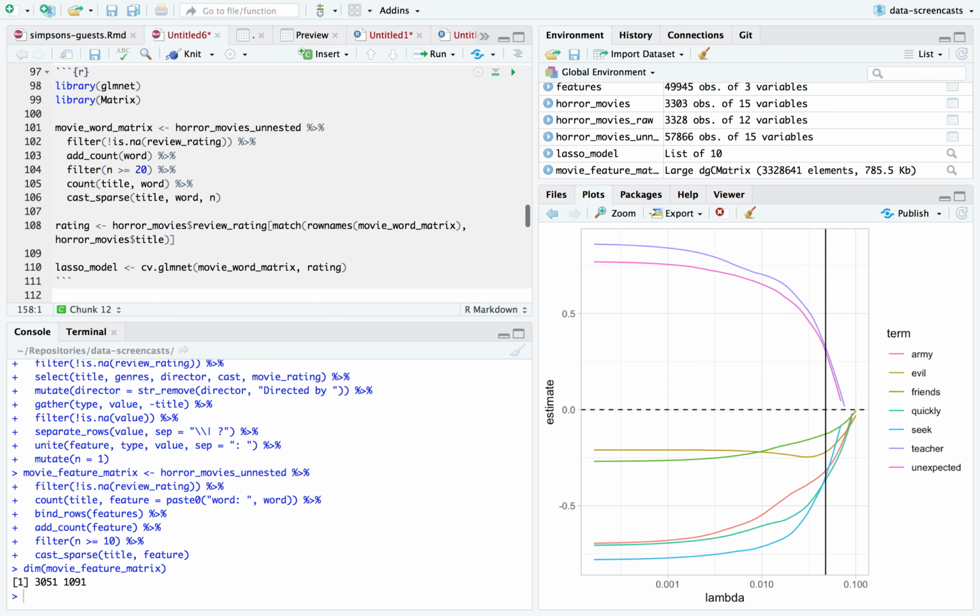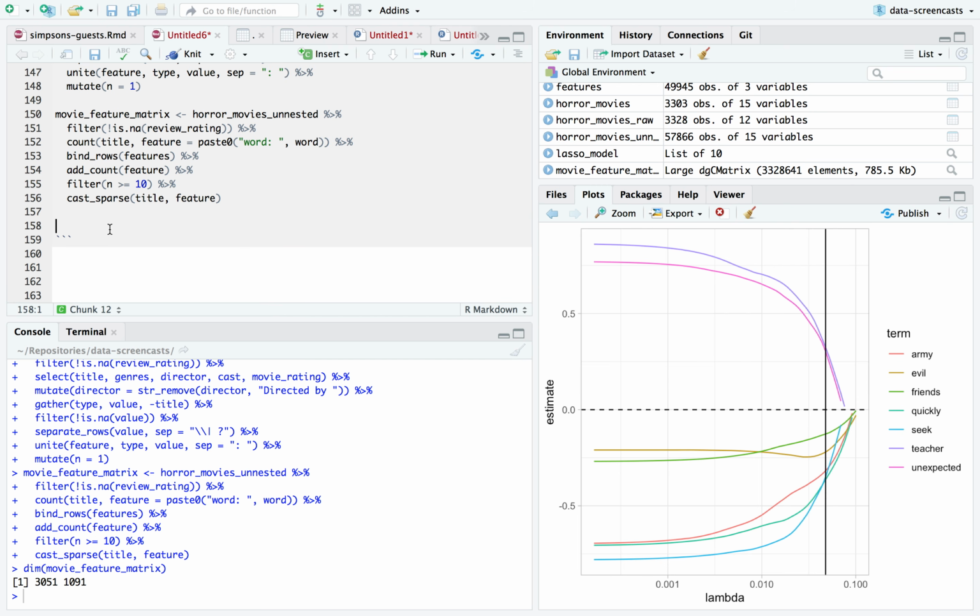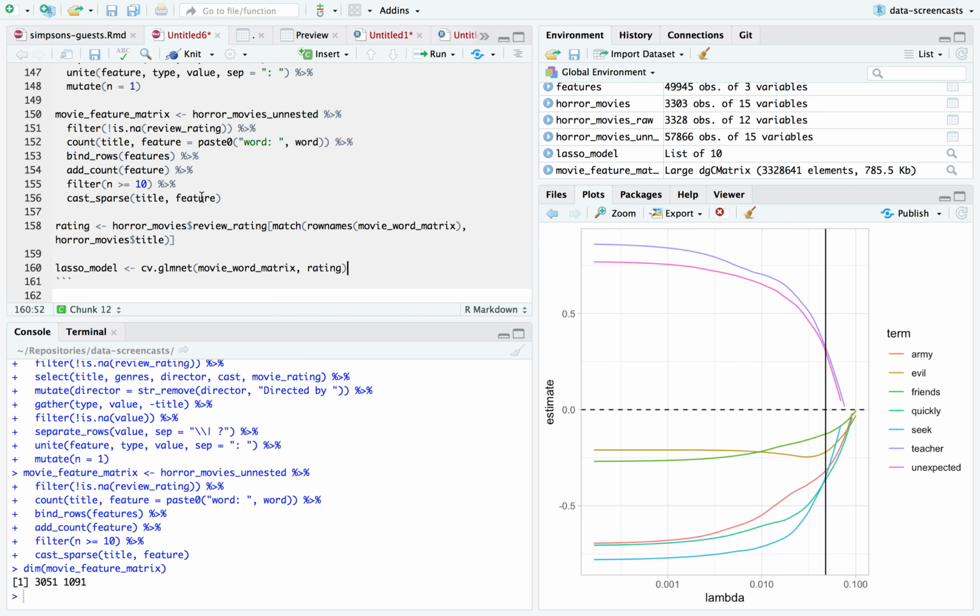Okay, I'm going to use the same approach I did earlier. I'm going to take my review ratings, take my Lasso model, and we're all about predicting movie ratings.